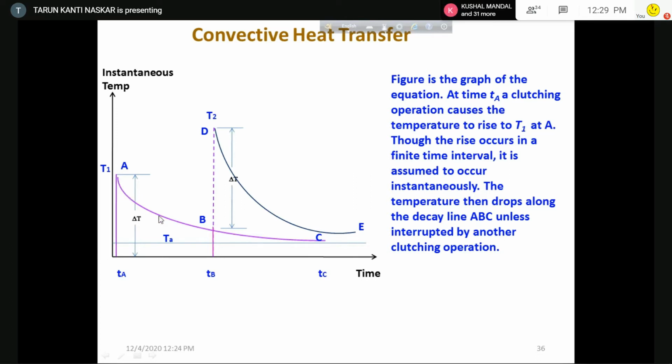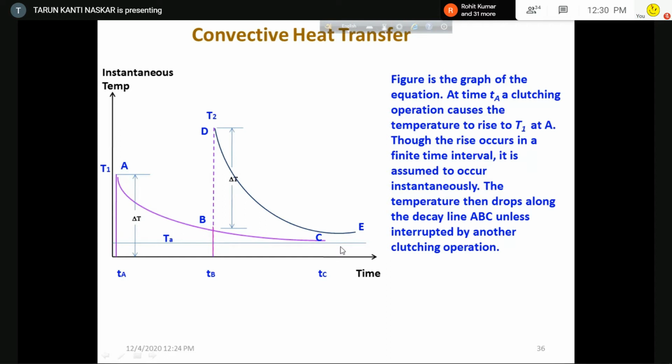Now this is the cooling process. A, B, C is the asymptotic path, the line through which the cooling down occurs. We have assumed that the temperature rises instantaneously, but it will actually occur over a period of time. Obviously, you will accept this. Now this cooling down will occur along this path A, B, C.